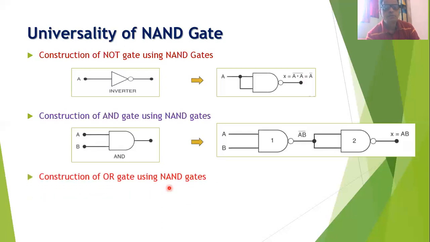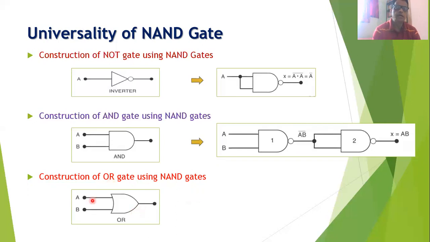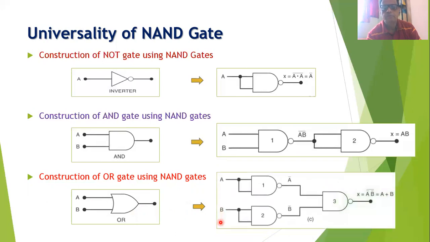It is also possible for us that we can construct the basic gate OR gate by using only NAND gates. Now we know that OR gate is a gate of which the input is A and B and its output will be A plus B. Now such OR gate can be constructed by using 3 NAND gates connected as shown in this figure.